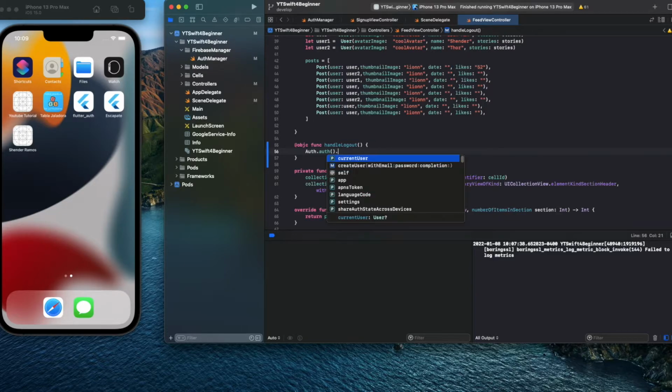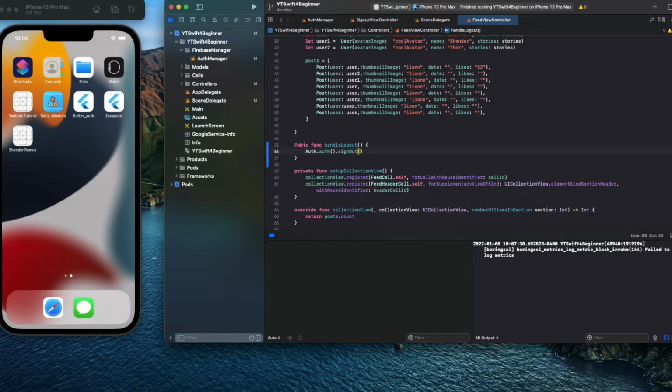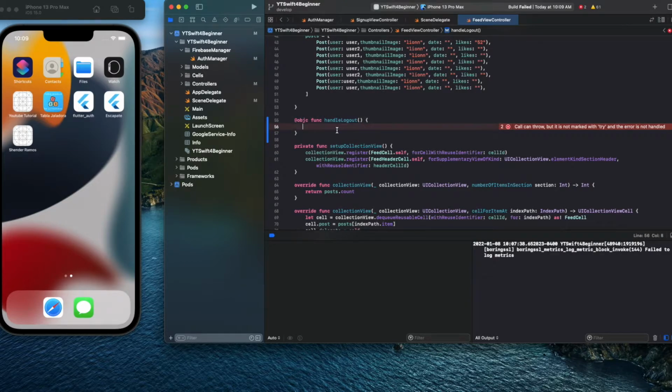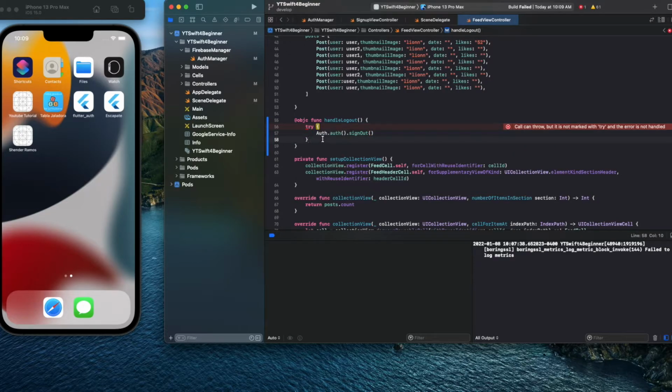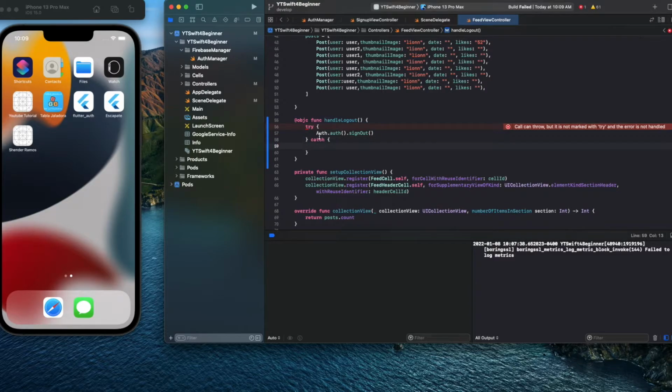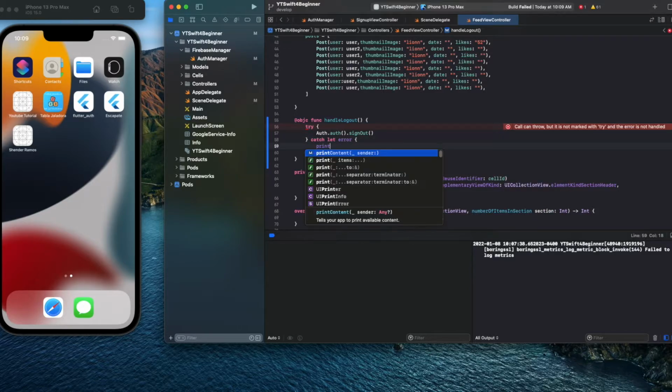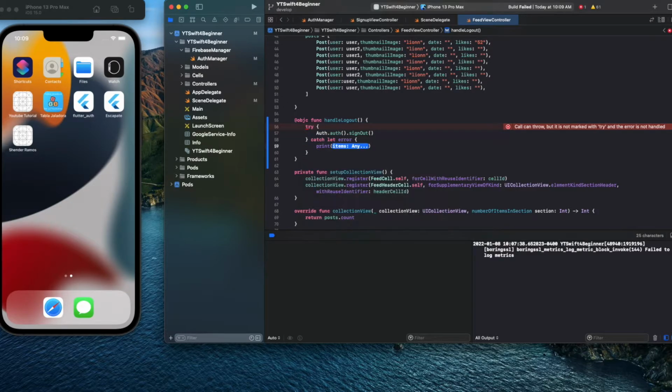Or sign out. And this is going to give me an error because it's supposed to be inside of a do and a throw. You're probably going to see this a lot too. So what we do here, let me see, do we have Firebase? Oh yeah. So it needs to be inside a try catch, like boom. It's going to try and also catch, then let error, and then we print the error. I hate this new print that they added.